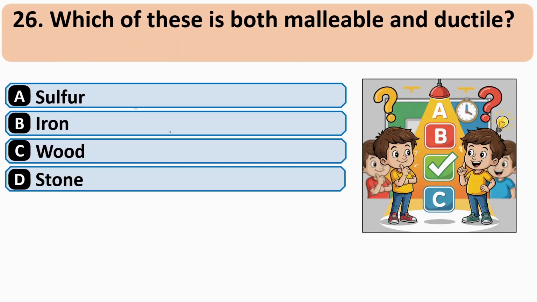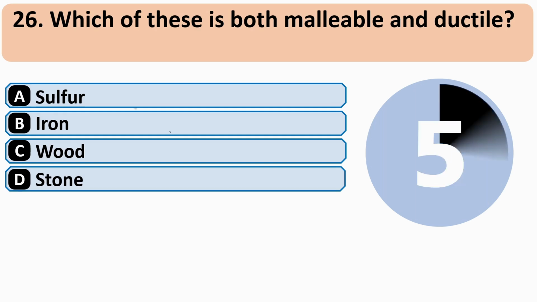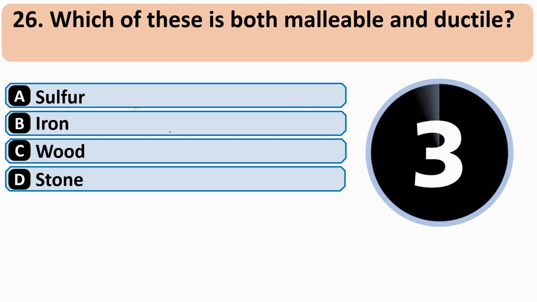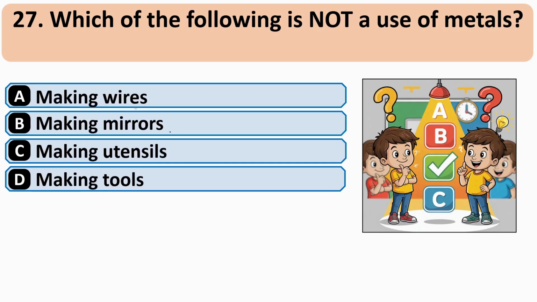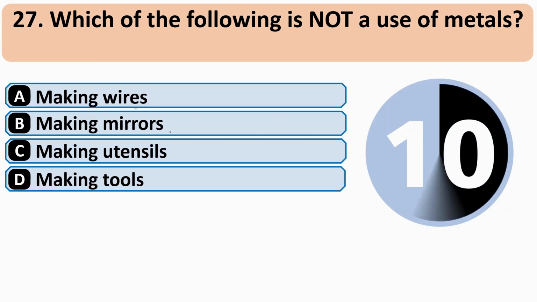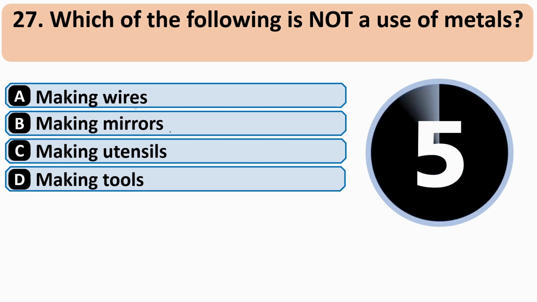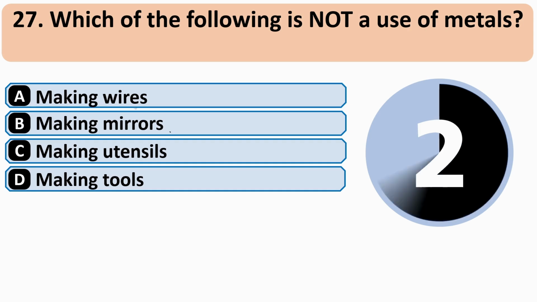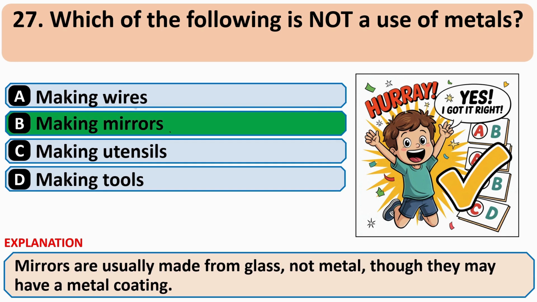Which of these is both malleable and ductile? And correct answer is B, iron. Which of the following is not a use of metal? And correct answer is B, making mirror.